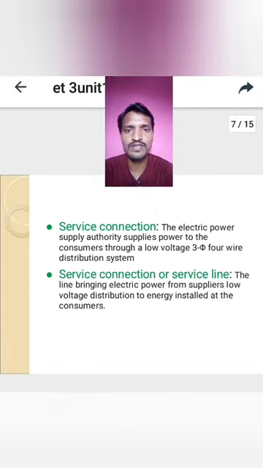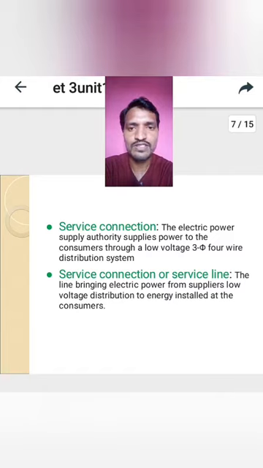Service connection. The Electric Power Supply Authority supplies power to the consumers through a low voltage 3-phase 4-wire distribution system, which is said to be service connection. It is nothing but the line from the distribution transformer to the electric pole which is nearby our house.